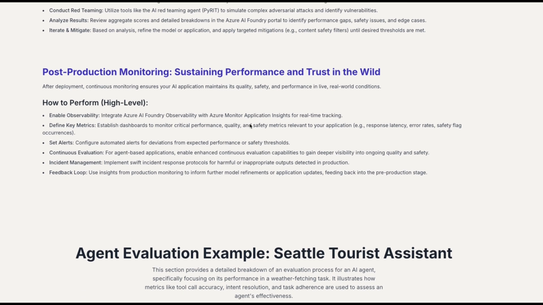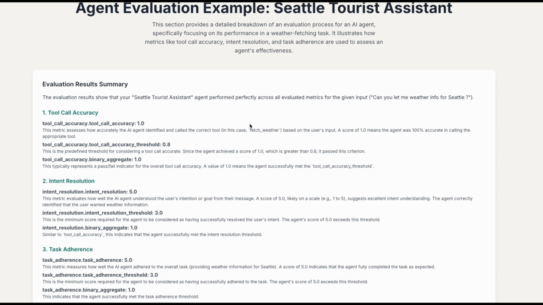Let's look into the sample. Assume that I'm building an application that would get the weather details for a specific city. In this case, I will be using three different evaluators.